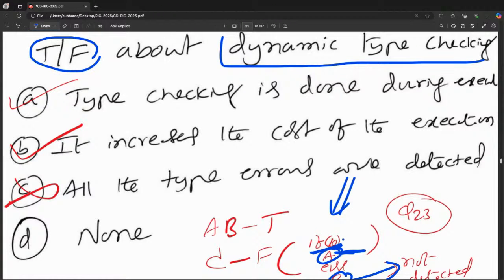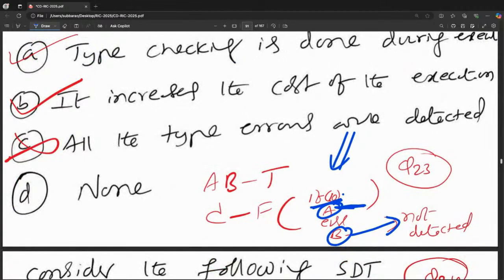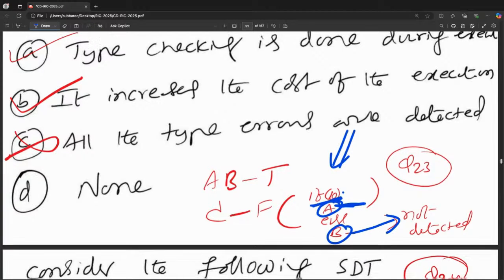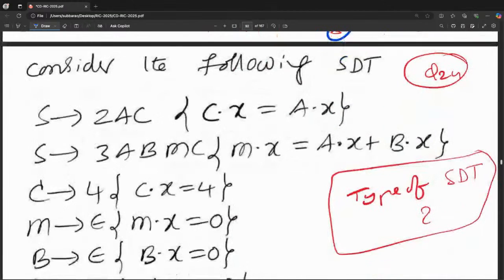Type checking done at execution time is called dynamic type checking. It increases the cost. In a recursive program, you may execute the same thing again and again, so cost will increase because you are doing type checking again and again. All the type errors are detected is wrong, because if the condition is true, you may go to the if part only, not the else part. But the compiler is not like that. The compiler is not running the program. It will scan the total code, and wherever an error is there, it will catch it. Right. Now go to the next one.